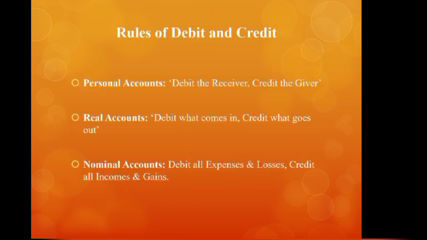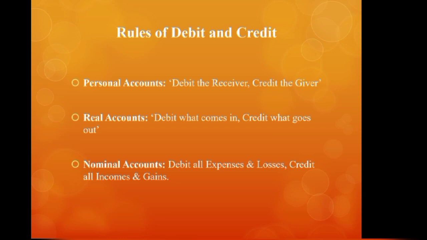Now we have seen the types of accounts. Next we'll see what are the rules for debit and credit. For all these three accounts, there are specific rules, whether the account has to be debited or credited. This has to be decided based on these rules. The first rule is related to the personal accounts. If the account falls under the category of personal account, then while recording it in the journal, the rule will be debit the receiver, credit the giver.